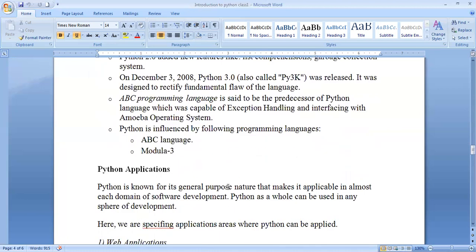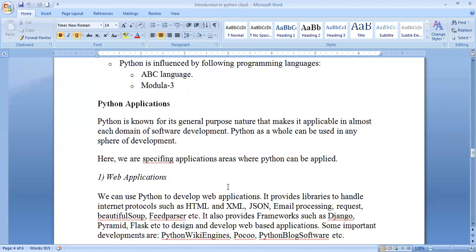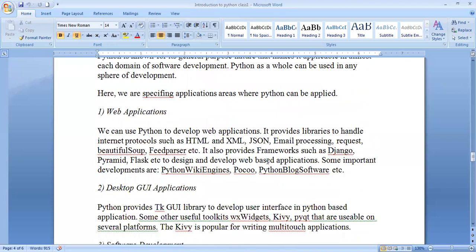What applications can be done? This is one of the important practical topics. We need to focus on this. Python applications can be done in web applications. In the web, you may know so many things: HTML, XML, JSON, email processing, Django, and some developments like Python wiki engines, Roundup, Python blog software. These are completely dependent on the web application only.